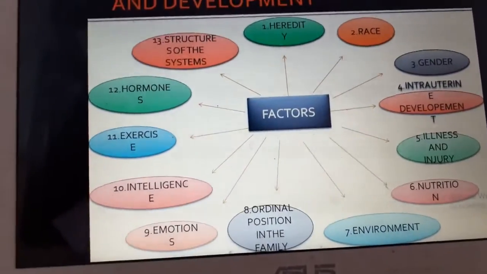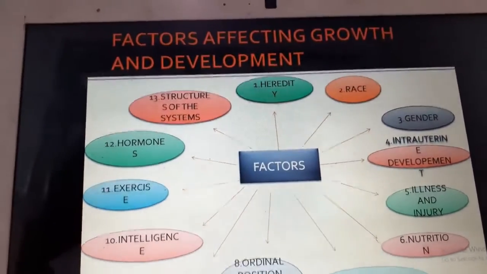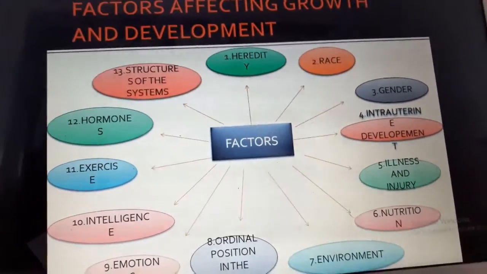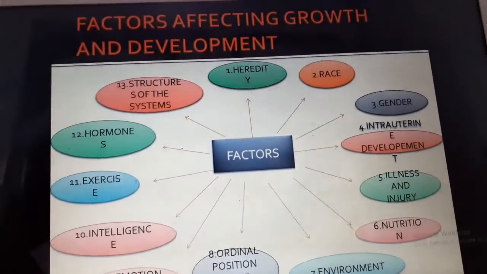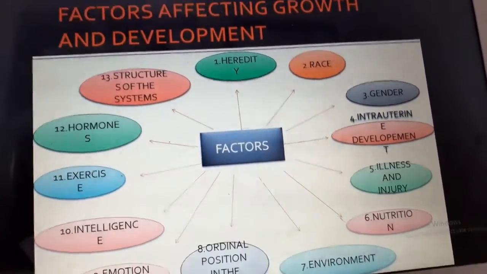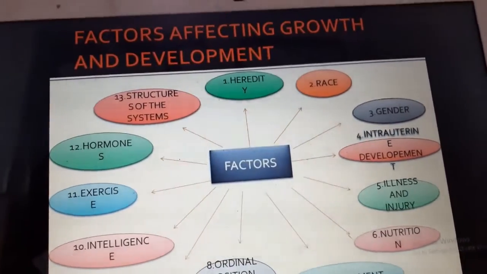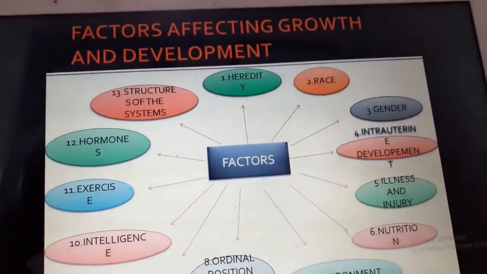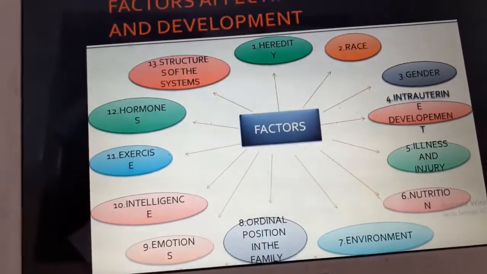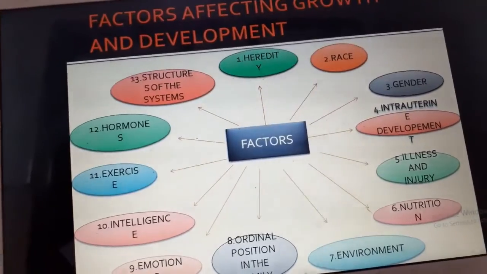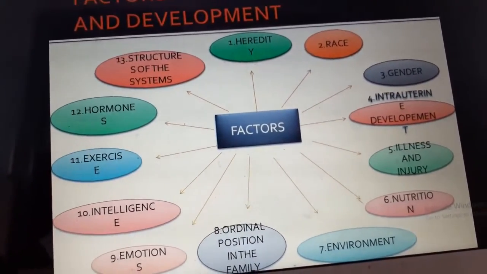Intelligence. As we already saw, intelligence of the child really matters in the development of the child, and it differs from child to child. Exercise is also another thing which helps in growth of a child. Hormones also affect the growth. For example, in children with hypothyroidism, the growth is really affected because thyroxine is a hormone which controls the basal metabolic rate.